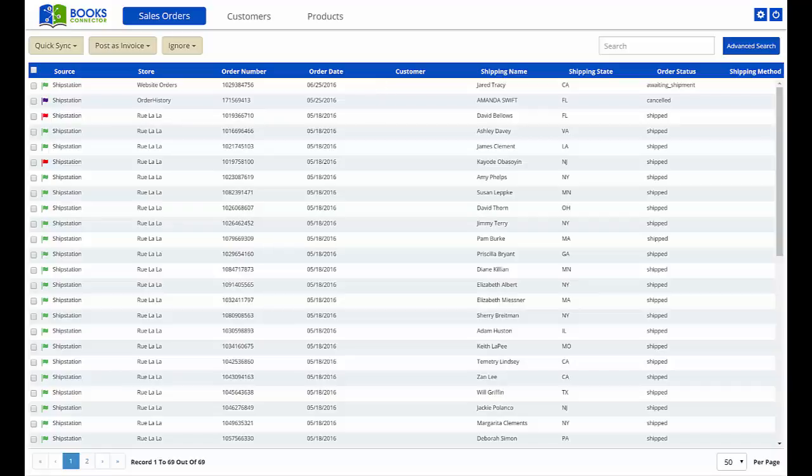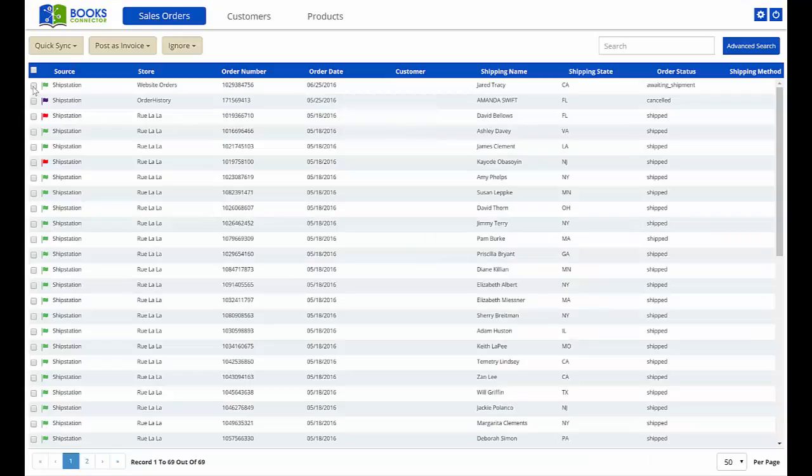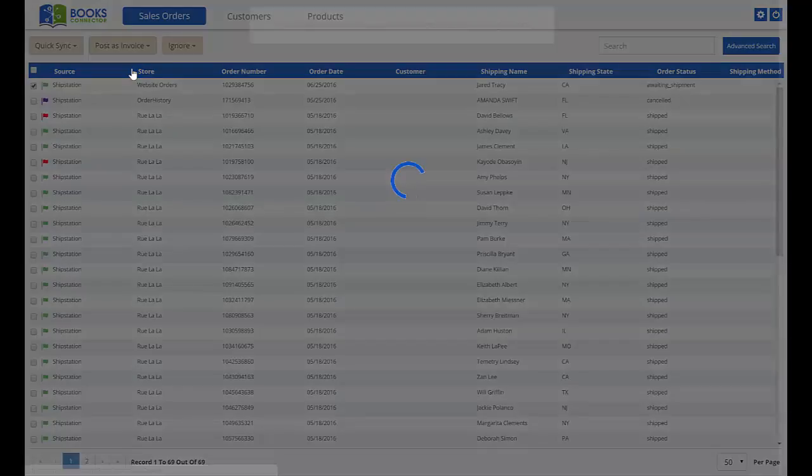Now if we take a look at this order, we have a product for $15. Customer paid $5 in shipping and $1.39 in taxes. So let's go ahead and post that order. Select it, post as invoice.